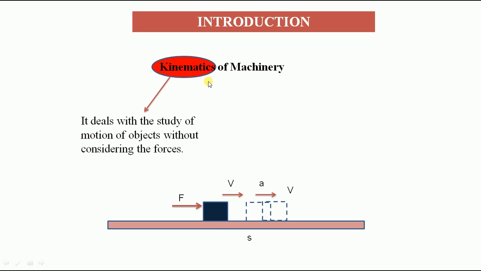So kinematics means we need to discuss the characteristics or properties related to the motion, other than the forces causing that motion of the object. Mainly we consider the velocity and acceleration of the object when the object is under motion. That is exactly kinematics.